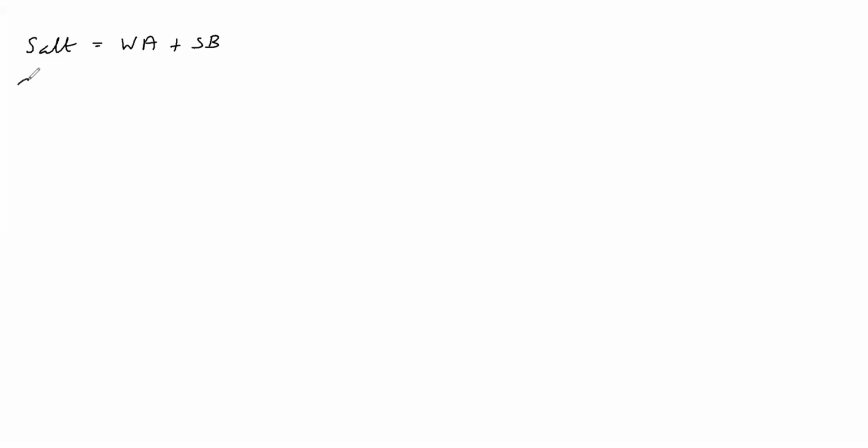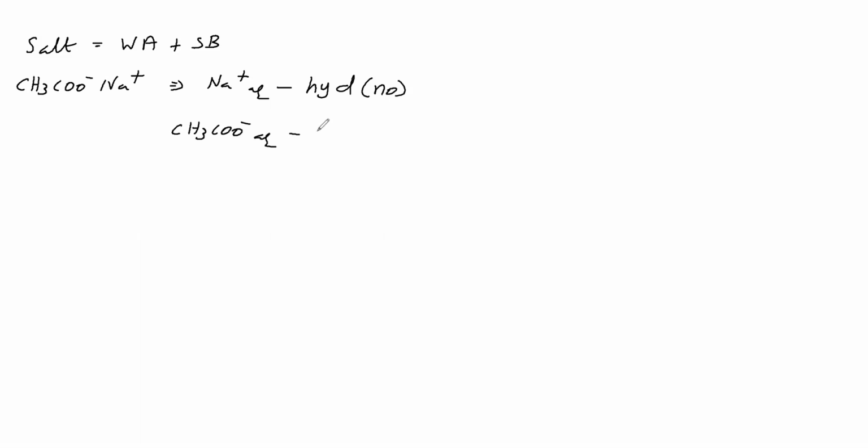For this, the example is sodium acetate. In this one, what is the cation? Na plus cation. Na plus cation is from a strong base, therefore no hydrolysis. And the anion is acetate. Acetate is from a weak acid, therefore partial hydrolysis. Acetate ion undergoes partial hydrolysis. Okay. Now, what is the nature of the resultant solution? What is the pH? How to find it?